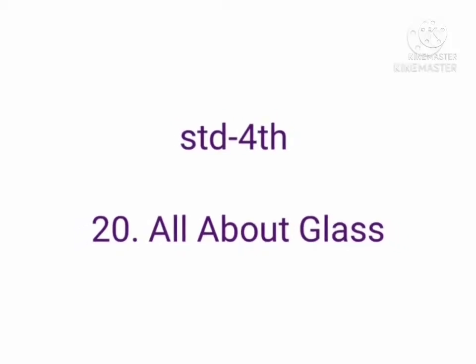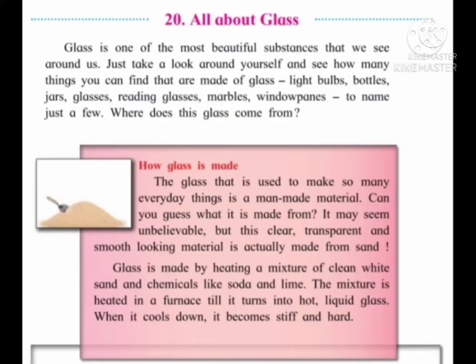Standard 4th, lesson number 20, all about glass. Glass is one of the most beautiful substances that we see around us. Just take a look around yourself and see how many things you can find that are made up of glass. Light bulbs, bottles, jars, glasses, reading glasses, marbles, window panes, to name just a few.